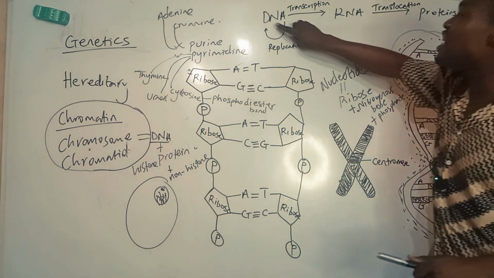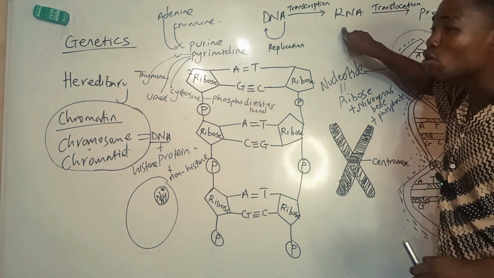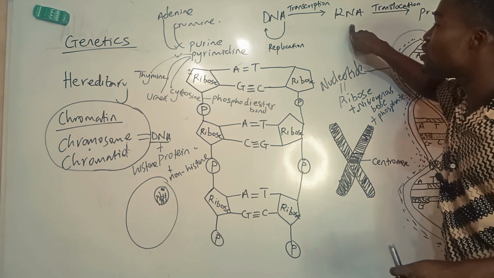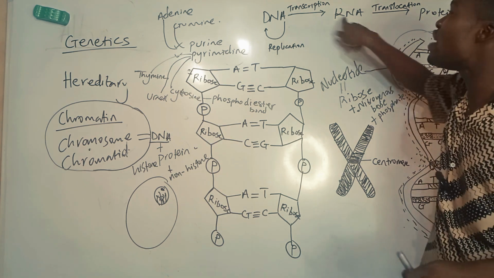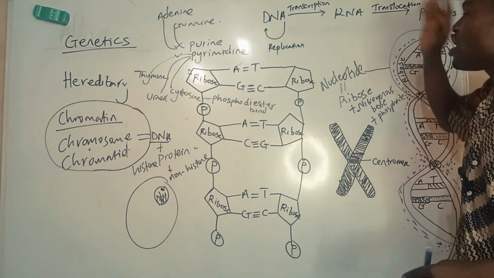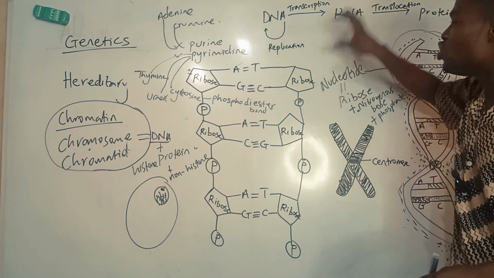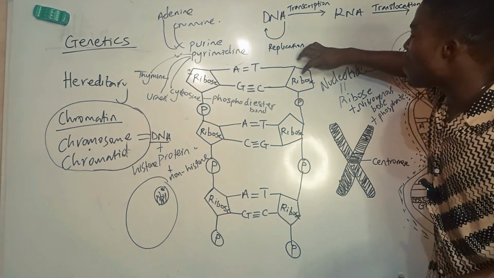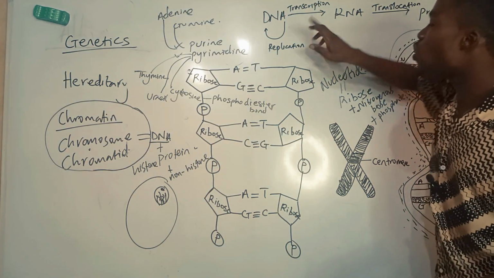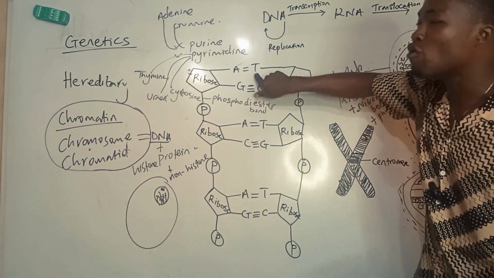Now, the DNA can also form the RNA. It's called DNA transcription, because the DNA can form, and this is not called replication, an RNA. Yes, because the main difference between the DNA and the RNA is their nucleoside. In the nucleotide of an RNA, the ribose is not deoxygenated, so we just have the ribose. Also, in the base pair, instead of thymine for RNA, I have uracil.